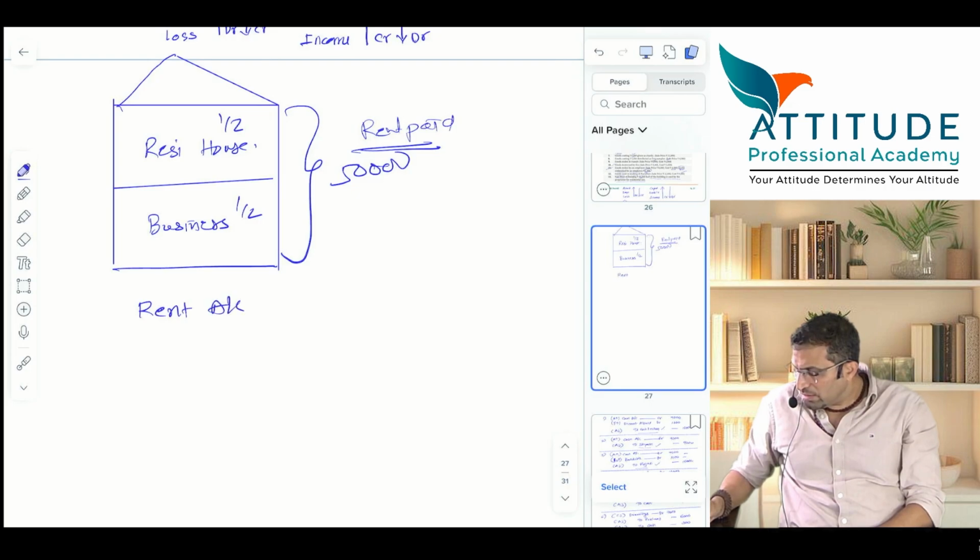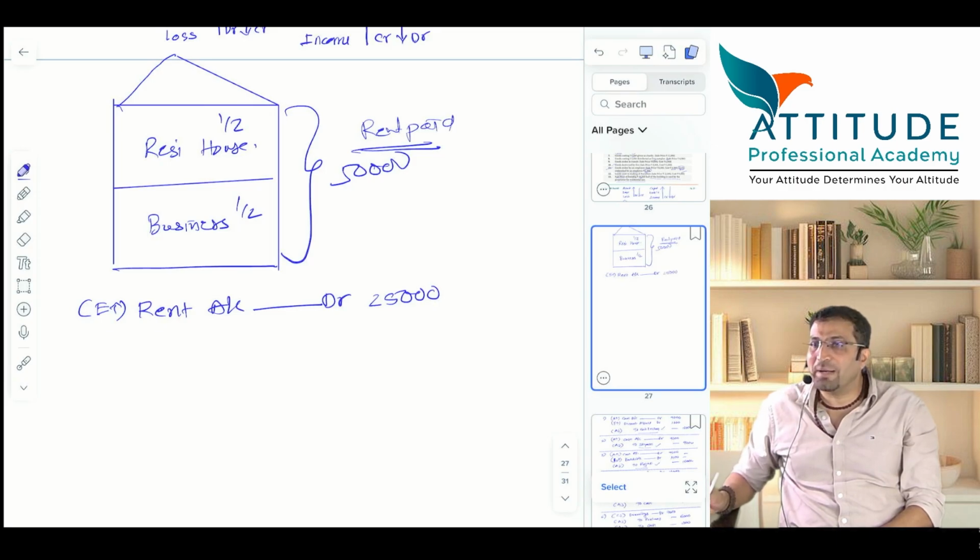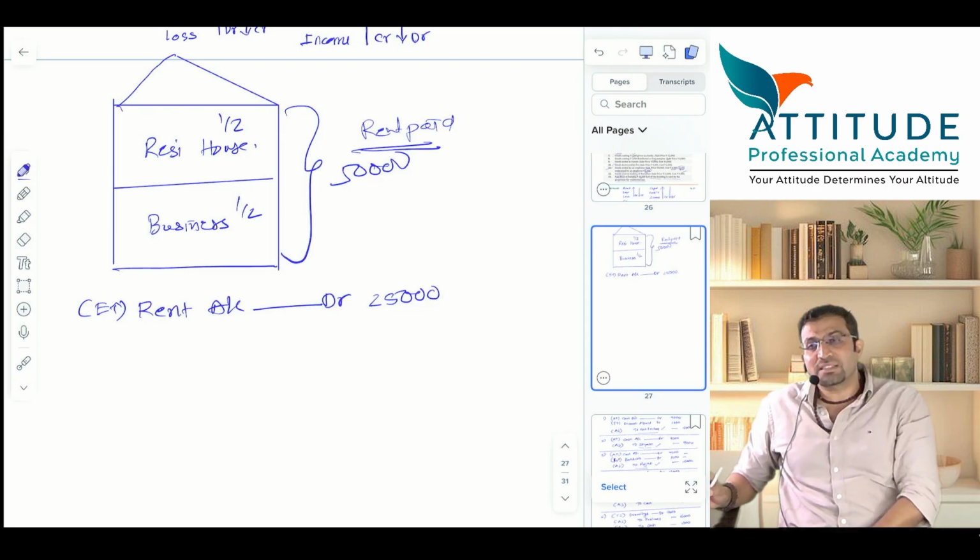Rent account debit, expense increases. How much? 25,000. Because business expense is only how much? The remaining 50% is not business expense, it is personal expense.